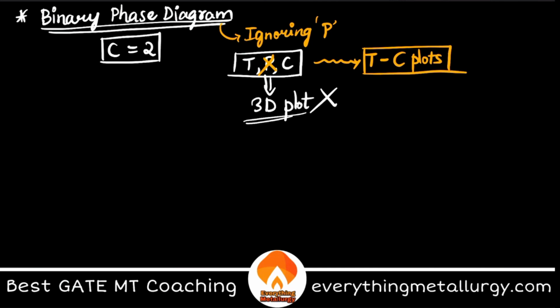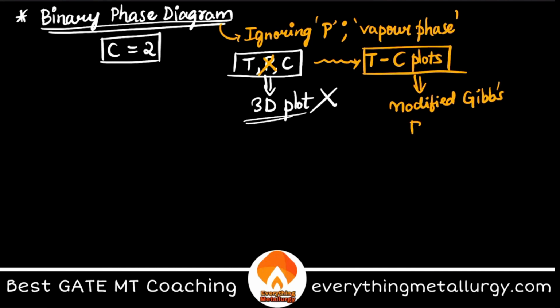Here we are ignoring pressure and also ignoring vapor phases. That's what we discussed till now. So here we use the modified Gibbs phase rule, which we have already discussed: F is equal to C minus P plus 1.